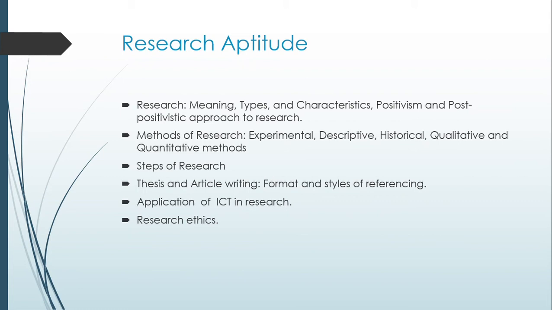Next is research aptitude. This is one of the important topics. It is very simple to get all 5 questions right from research aptitude, because generally they are simple, straightforward questions based on formulas or on sampling or on one-way ANOVA, two-way ANOVA, t-test, z-test. These are certain common questions. When you practice the past few years' papers, you will get to know what kind of questions they are asking. These topics are there in subject 2 also, if you are dealing with commerce or management papers.